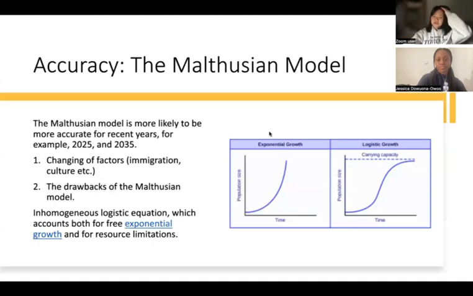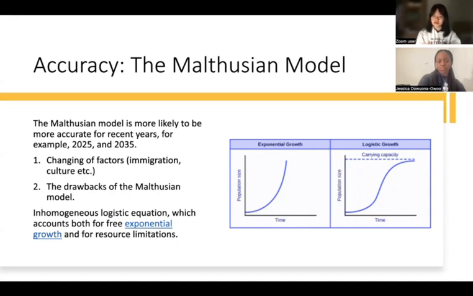For the accuracy, although Jessica and I use the same model, I think Jessica's model is more reliable and accurate in the prediction of population. There are several reasons. First of all, Jessica's model mentioned a lot about immigration. However, I just mentioned it, but I didn't consider the true effect of it. And secondly, there is an increasing difference between the true population and the predicted population using the Malthusian model when I try to use the equation to substitute back all of the data. So Jessica's model is more reliable in the prediction of population.